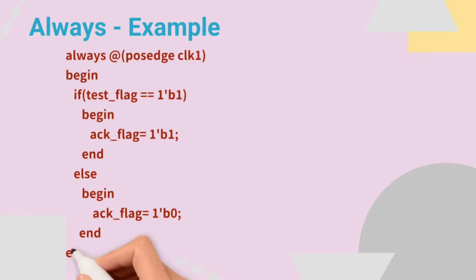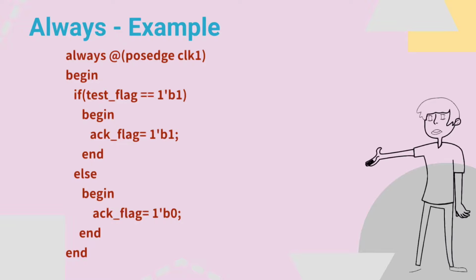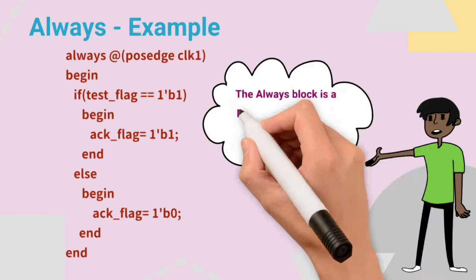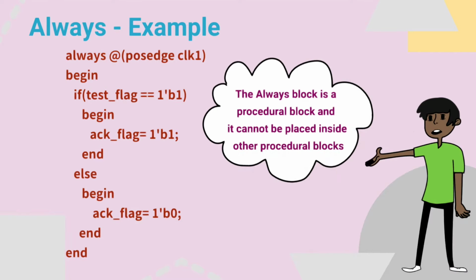For example, always @(posedge clock1) begin, and in between there are various conditions for flag setting. The always block is a procedural block and it cannot be placed inside other procedural blocks. Once the condition is met for the event, then all the statements inside will be executed.